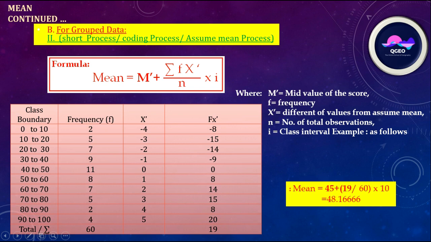In this way we get the total of fx dash is equal to 19, and putting the value of 19 in fx dash, we get the mean value 48.166.